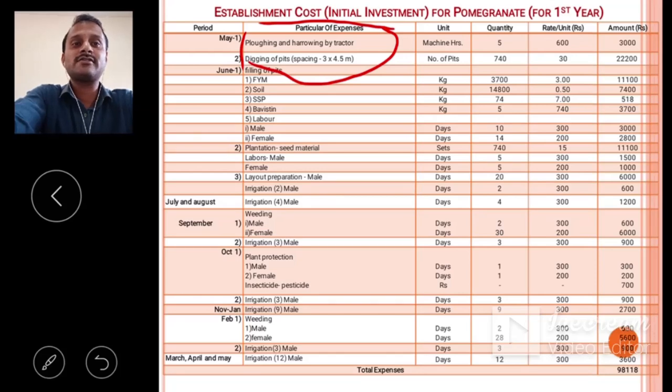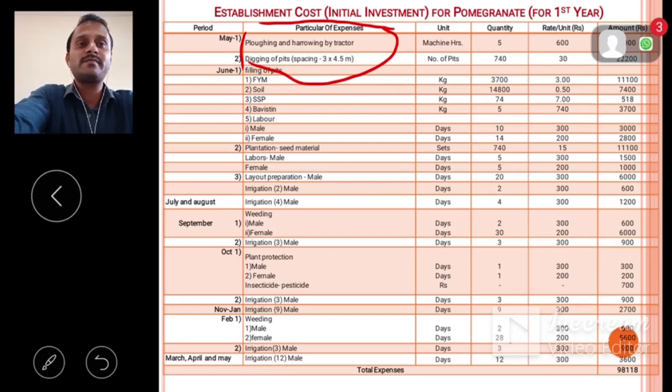If the farmer has drip irrigation facilities, then there is no requirement of labor for irrigation. These are all the expenses incurred during the first year, from May to the next May, that is the 12 months of expenses. That was the establishment cost, that is the initial investment for the first year. In our example, 98,118 rupees are the total expenses for the first year.